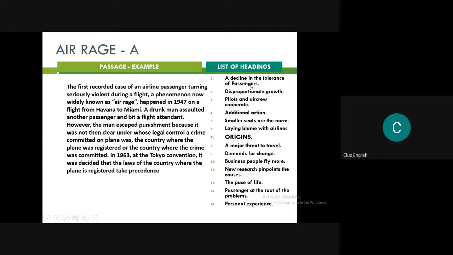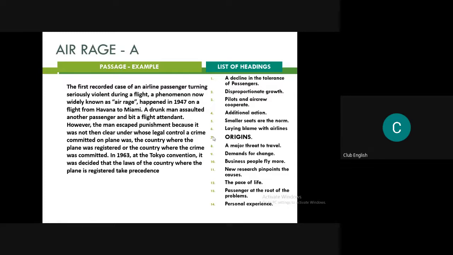Okay, a decline in tolerance of passengers. Why can we not say that? Because we are not talking about passengers, meaning more than one. We are talking about one man. So that cannot be it. Now, passenger at the root of the problems. We are discussing only one problem, not problems, and only one passenger, not various passengers. So the meaning is not 100% right. The meaning goes 100% only with this particular option, which has the most probability. In the end it is about probability, but you should match the meaning as well, right?